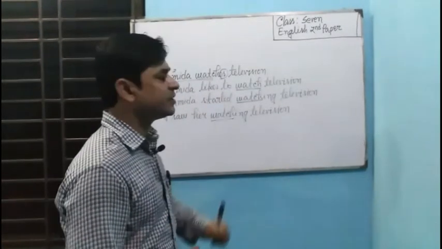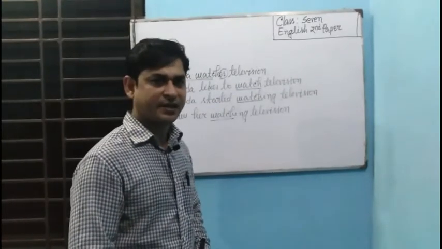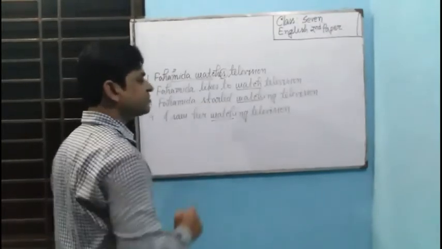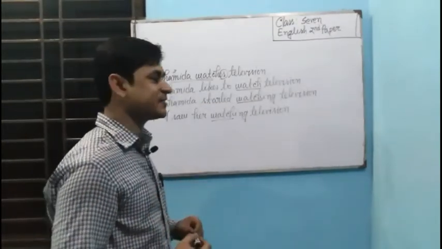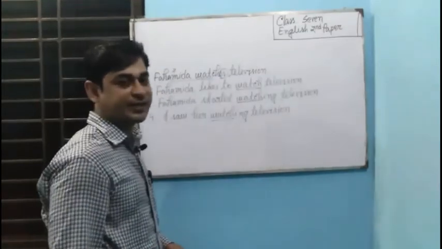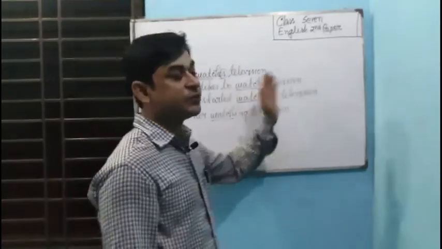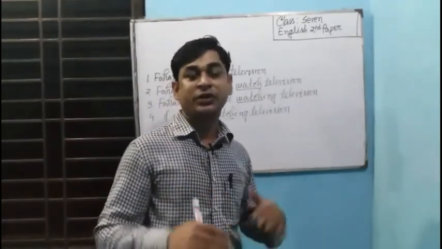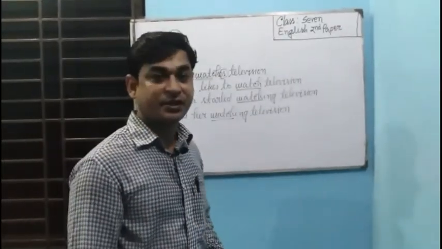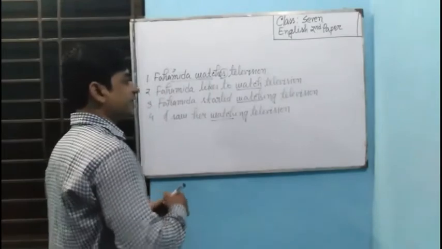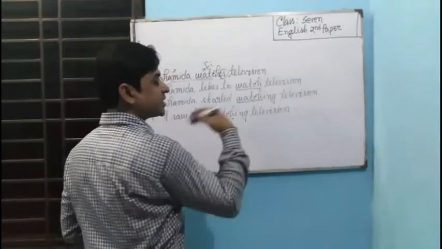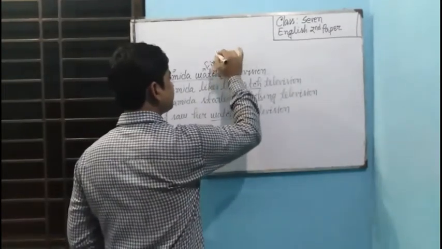Sometimes it doesn't take s or es. So it will be dependent on the subject. If the subject is third person singular number and the structure of tense is present indefinite tense, at that time we use s or es. If it is used with first person, third person plural number or second person, it will not take s or es. So that means there is a variation of its form in different sentences. So such kinds of verbs are called finite verbs.